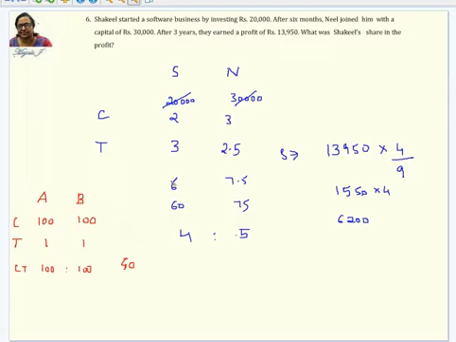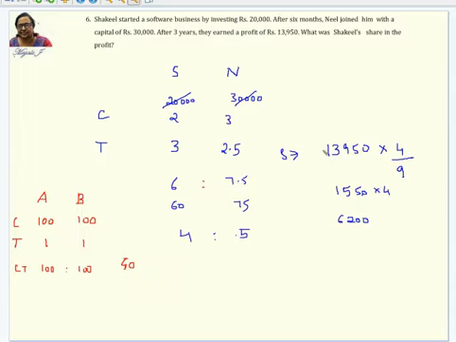So 2 into 3 is 6, 3 into 2.5 is 7.5. Now you need to take the ratio of these two. To remove this decimal point, I have multiplied both sides by 10. So that becomes 60 and 75. And when you take the ratio, it's nothing but 4:5. So whatever profit they're getting here will be shared in the ratio 4:5.